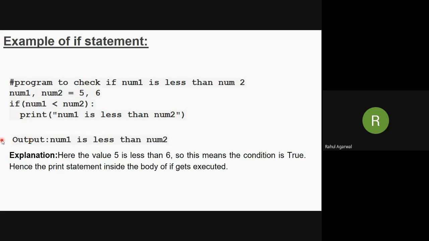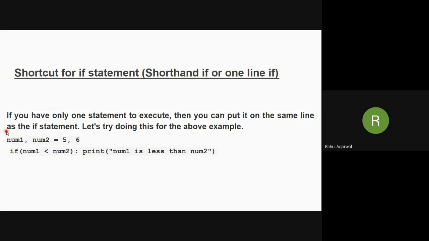Now suppose num1 is not less than num2, that means the condition evaluates to be false, then there is nothing to do. Now if we have only one statement to execute, then we can write it in the same line, like this: if num1 less than num2 colon print this statement.